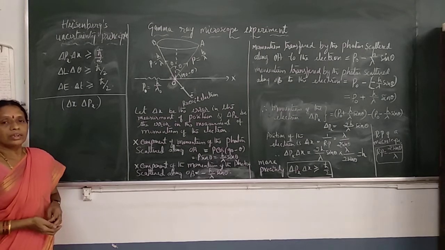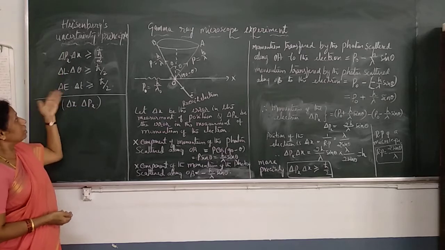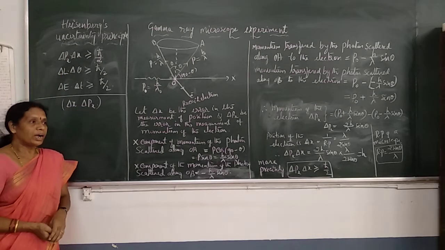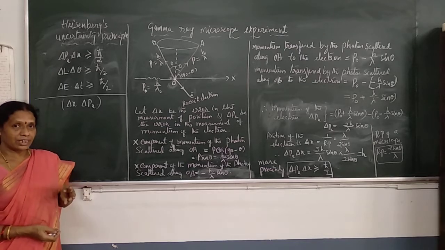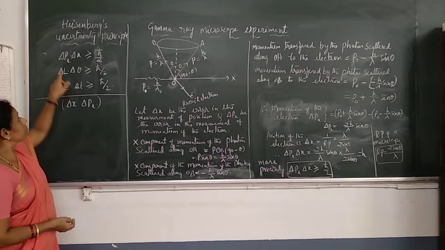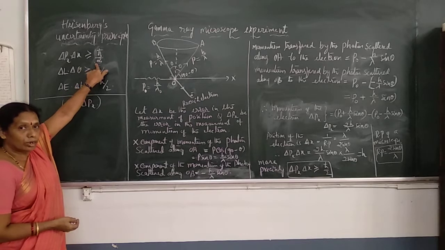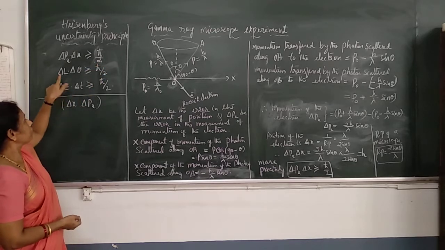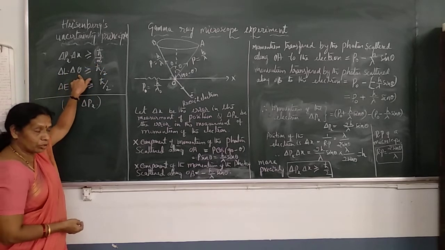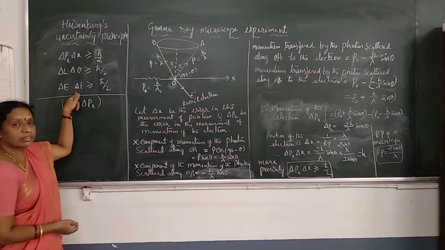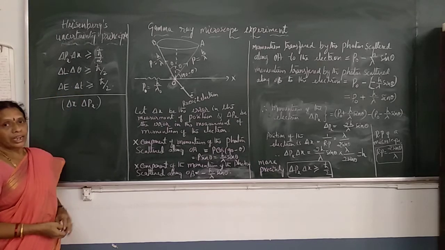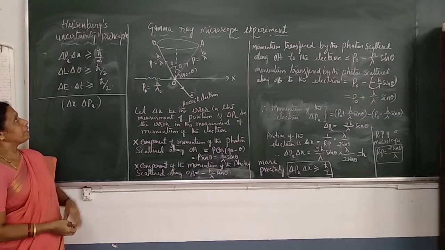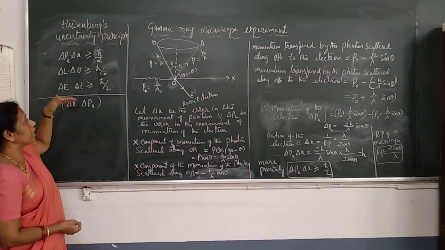These three are the mathematical forms of Heisenberg's uncertainty principle applied to the three conservation laws. The first one is the law of conservation of linear momentum. The second one is conservation of angular momentum. The third one is conservation of energy. Heisenberg's principle is written in mathematical form like this.